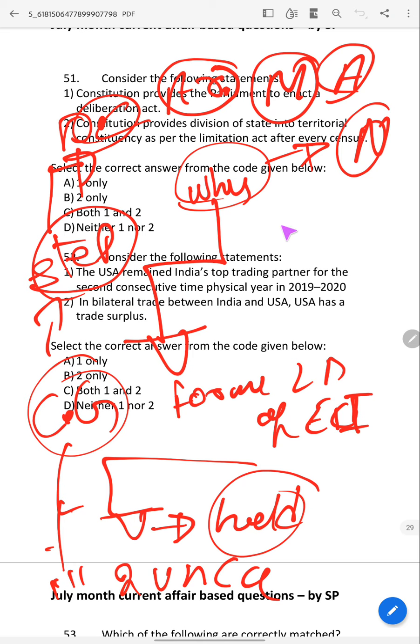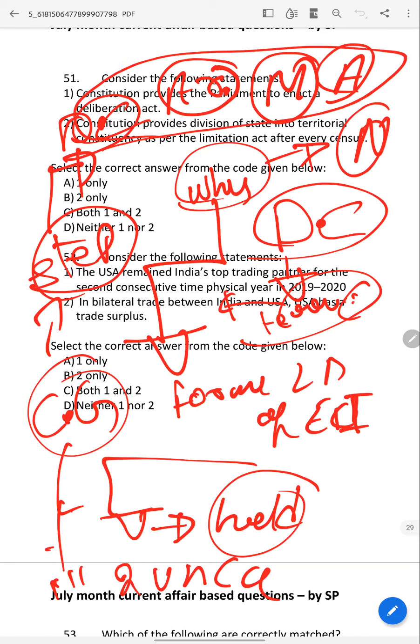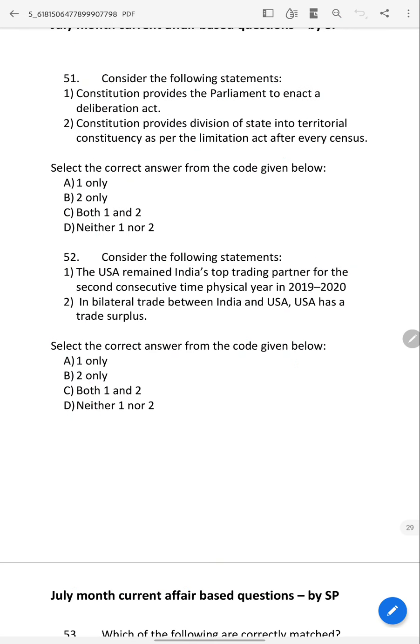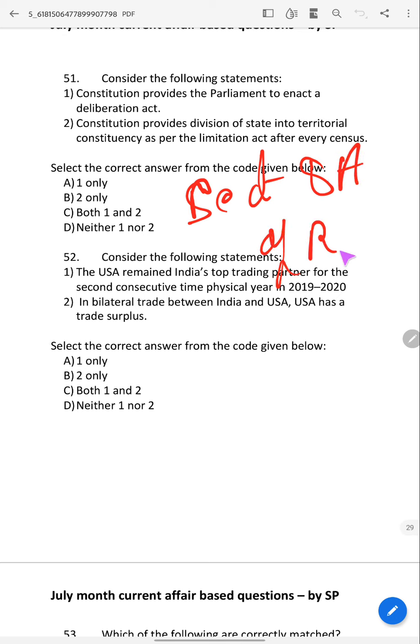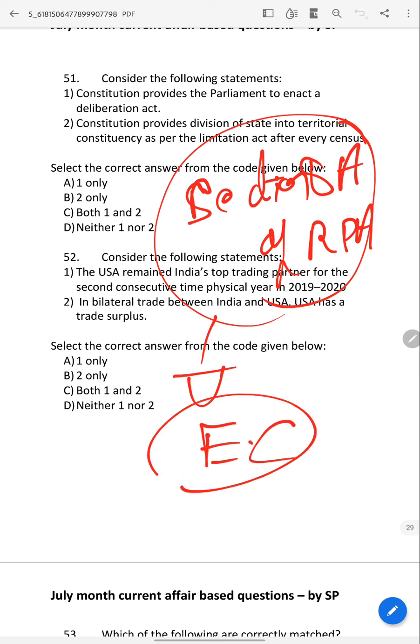Actually, what we know is that the Delimitation Commission is responsible for territorial constituency delimitation all over India. But among these four states, who is responsible? The Election Commission. How can we say the Election Commission? Section 8A of the Representation of the People Act. This section gave power to the Election Commission.